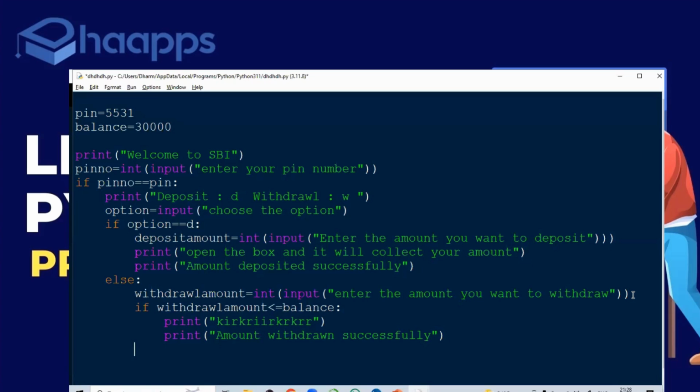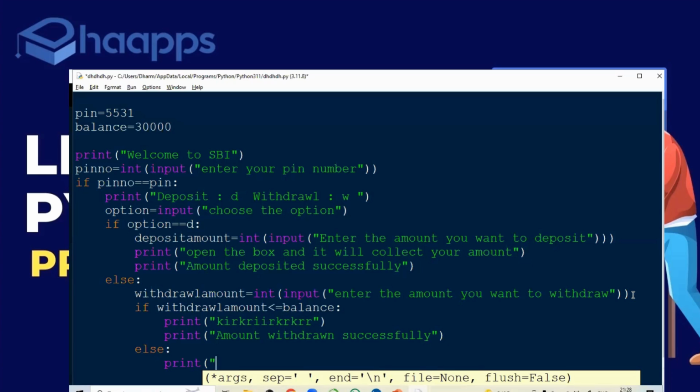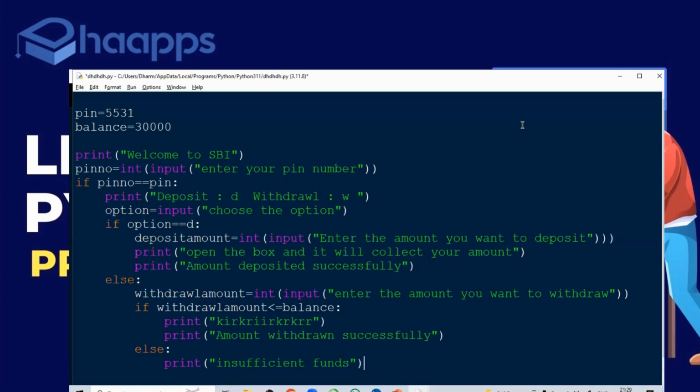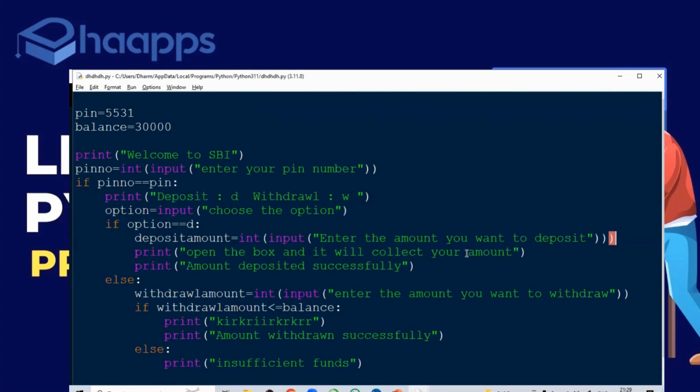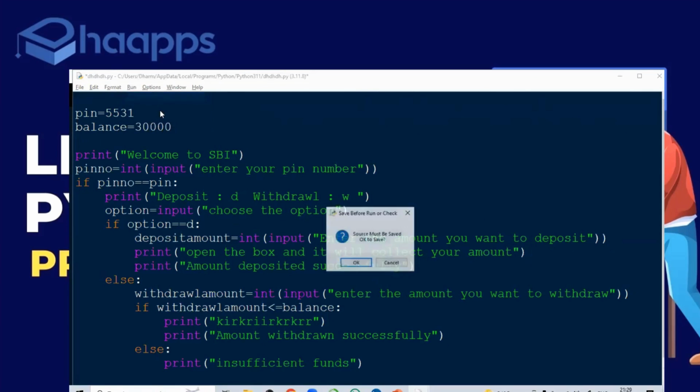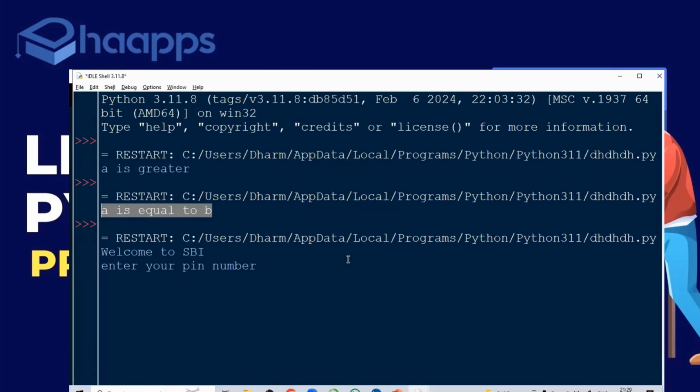Okay, else it will print insufficient funds. Okay, let's see whether it is working or not. Don't worry guys, I'll get errors.